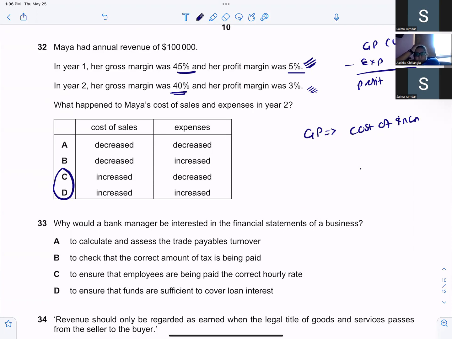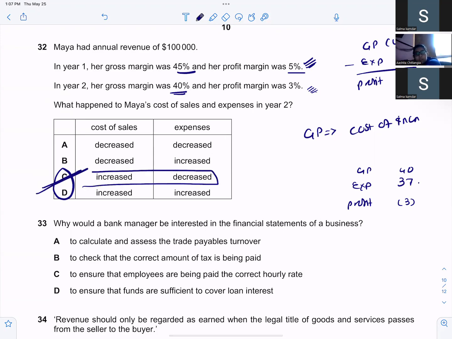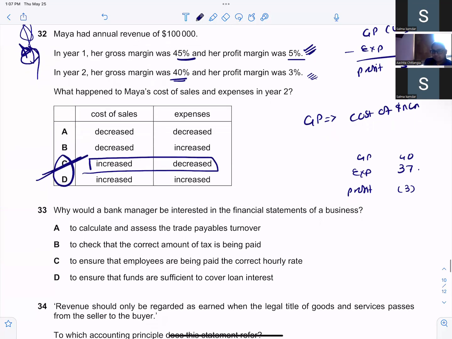In year 2, the gross profit is 40, profit is 3, so expenses is 37. So expenses decreasing. Okay, I understood this. Be careful about this. When you redo it, do it again. Come on. Next one.